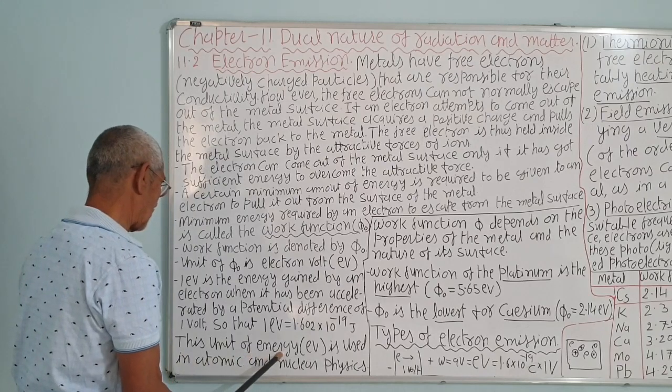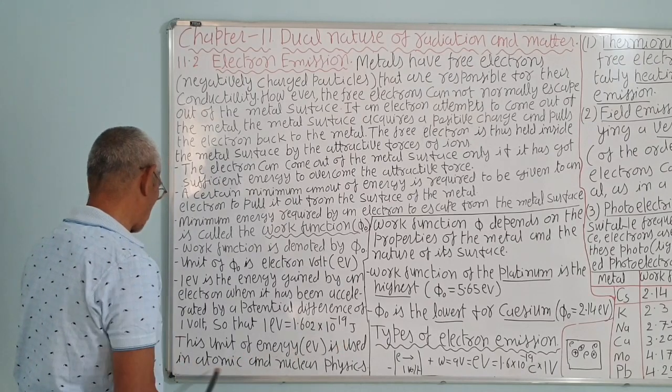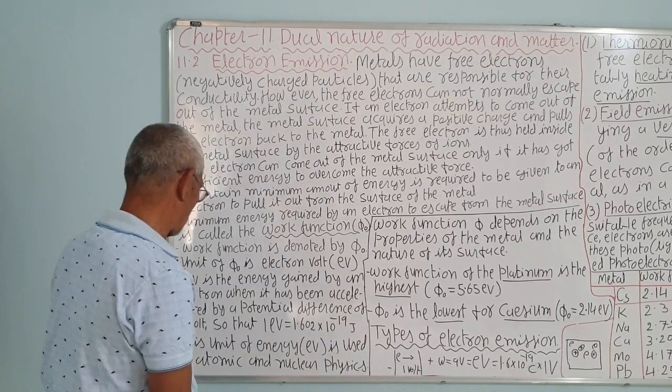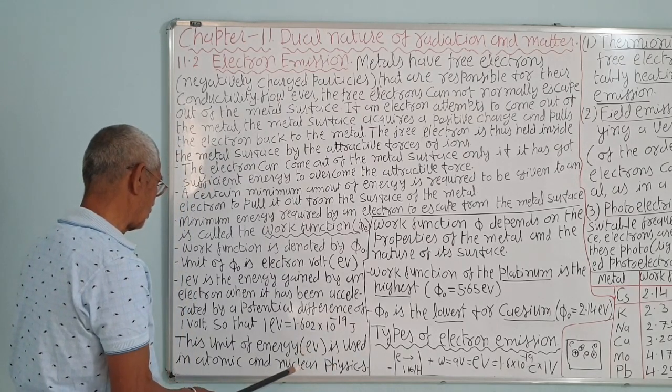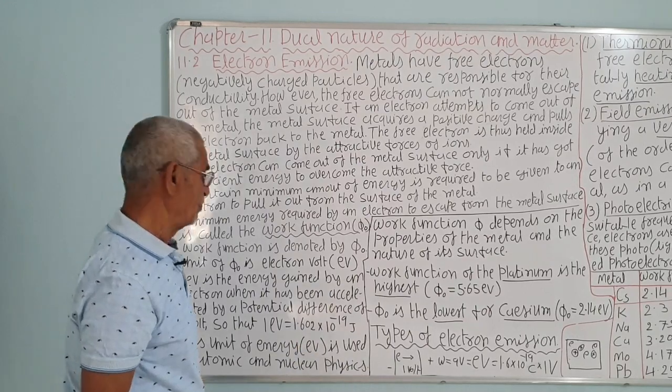This unit of energy is used in atomic and nuclear physics. It is given here as per our book, but in nuclear physics this unit is very small, so generally we use million electron volt.